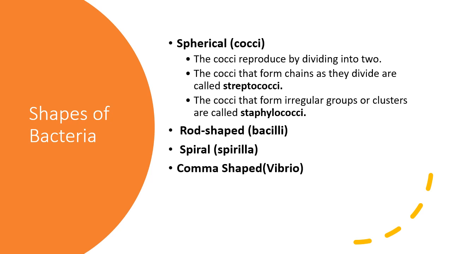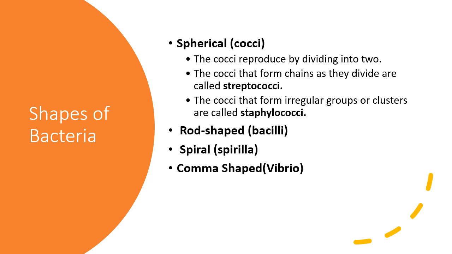So if these bacteria, that is the cocci, form a single chain, a chain-like structure, then they are called streptococci. But if they form irregular groups or clusters, then they are termed as staphylococci. Now if the shape of the bacteria is rod shaped, what are they called?